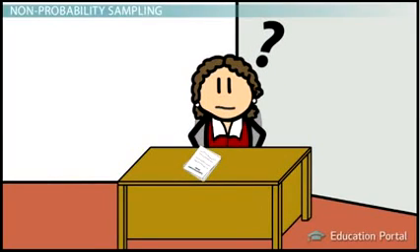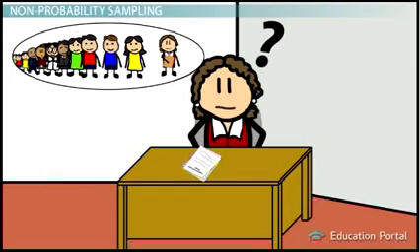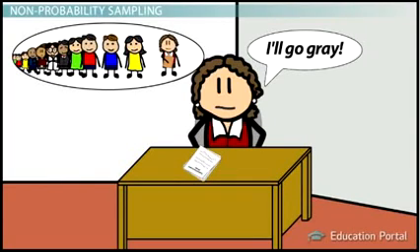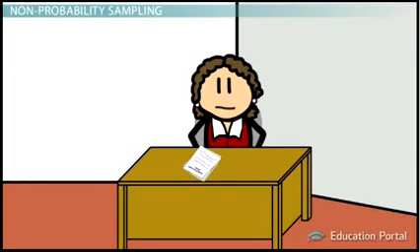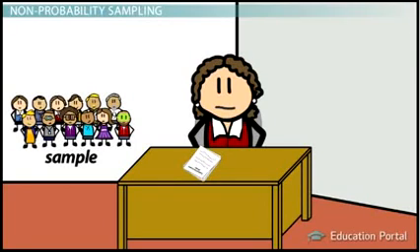She wants her research to say something about adults over age 18 in the United States, but it wouldn't be possible for her to give the survey to every American adult. That would take forever. So Kiera needs to develop a sample or group of subjects. This is done through a process called sampling.